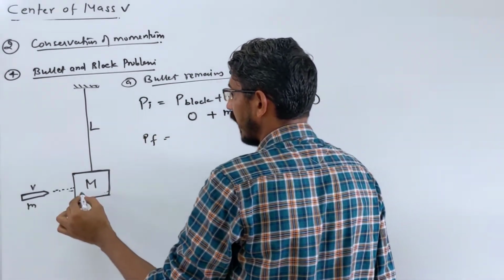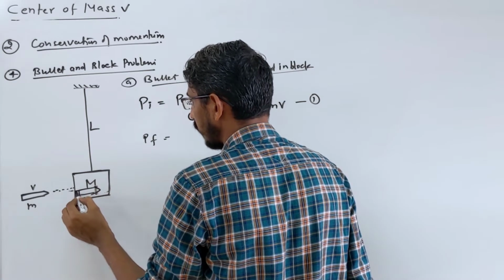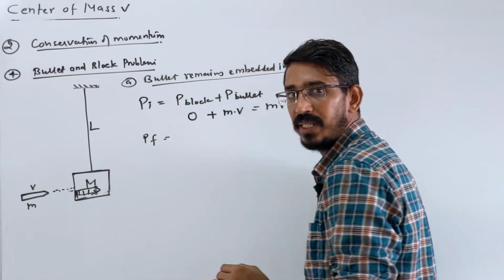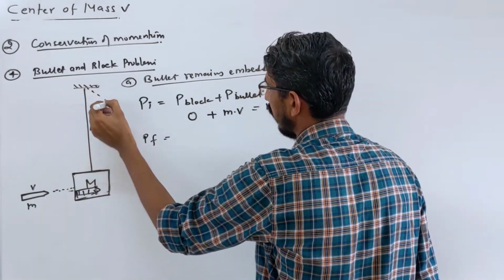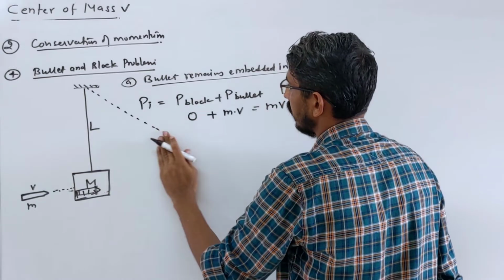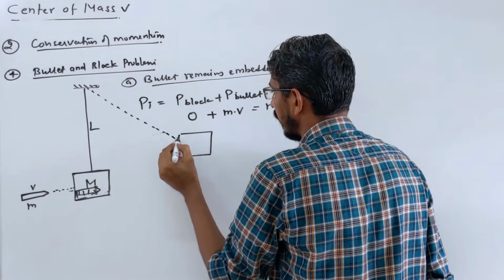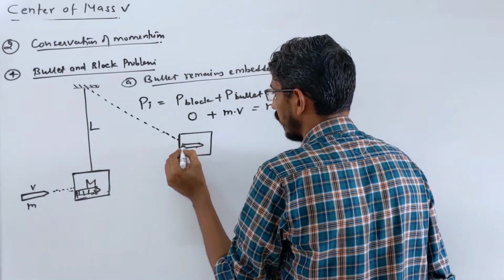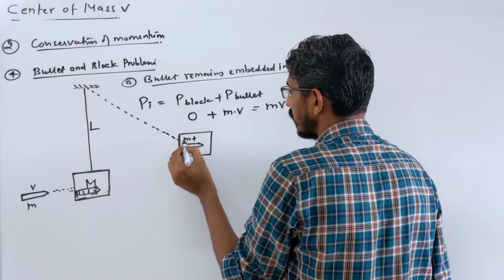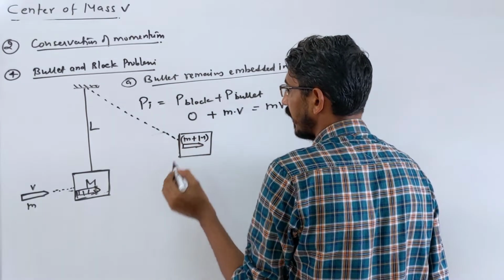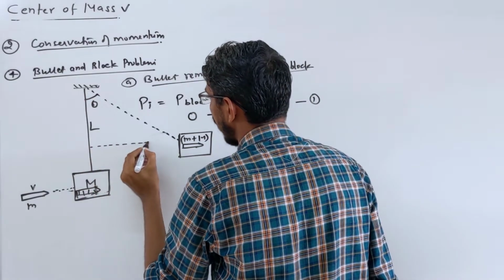Finally, this bullet gets stuck into this block, and they move together upward. Suppose the block comes here, and the bullet is inside this block only. The mass of the whole system will be the mass of the bullet plus the mass of the block. They make an angle of theta, and they rise some height h from the ground, which we have to calculate.